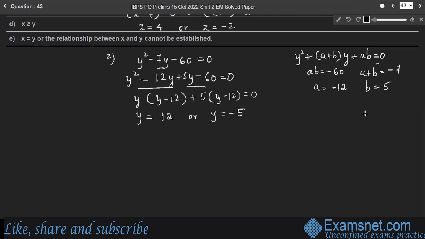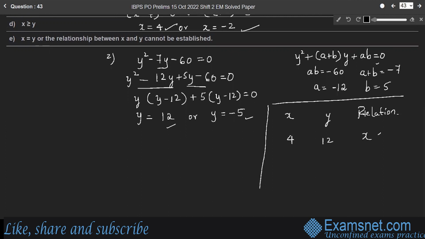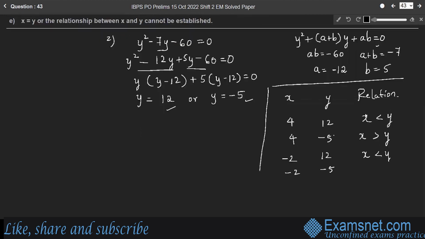Right? Now compare the values of x and y, and their relation. If the value of x is plus 4 and y is 12, x is less than y. If again x is 4, y is minus 5, here x is greater than y. If x is minus 2, y is plus 12, so x is less than y. And x is minus 2 again and y is minus 5, minus 2 is greater than minus 5.